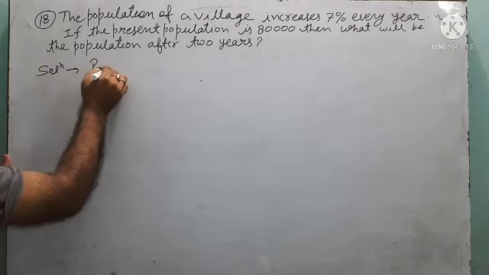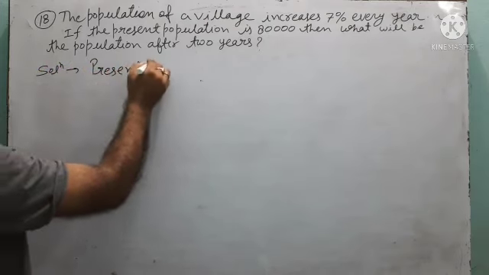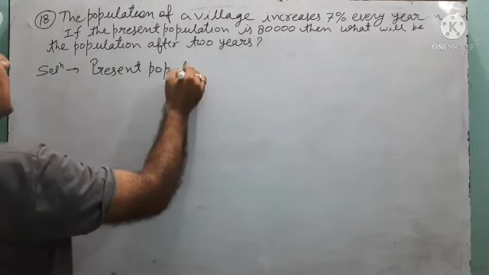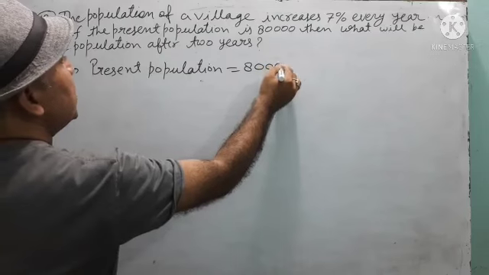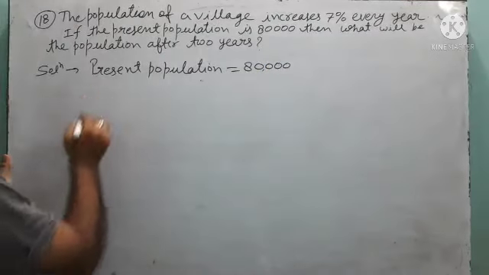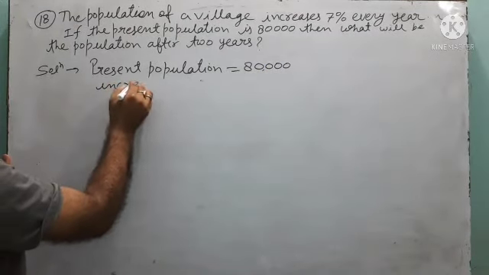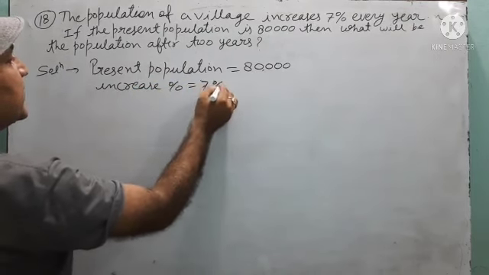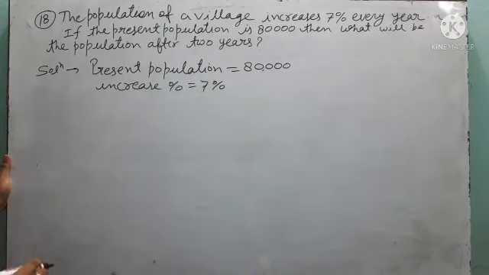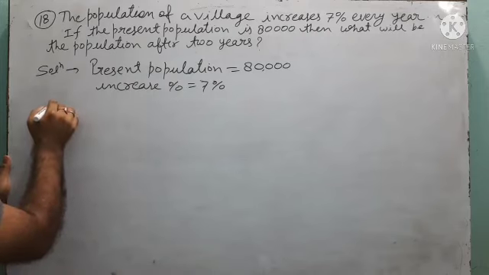In the question, present population is 80,000 and increased percent is 7%. So children, what will be the population after 1 year?